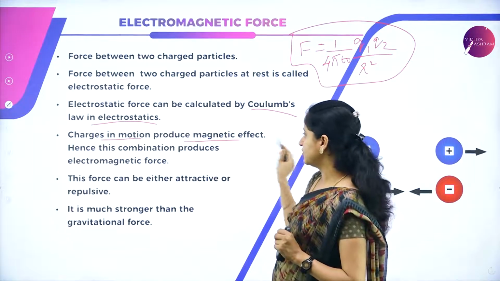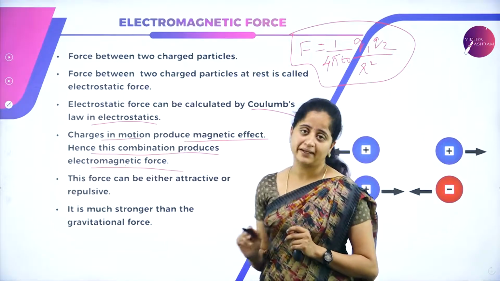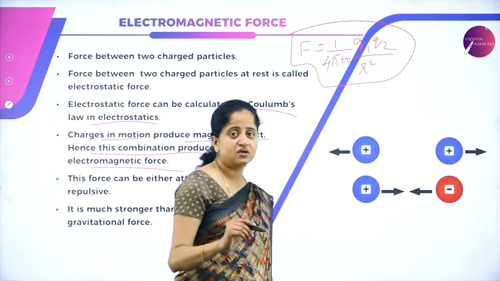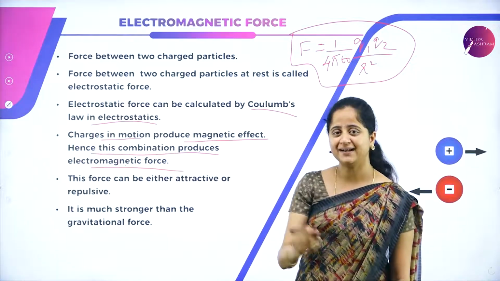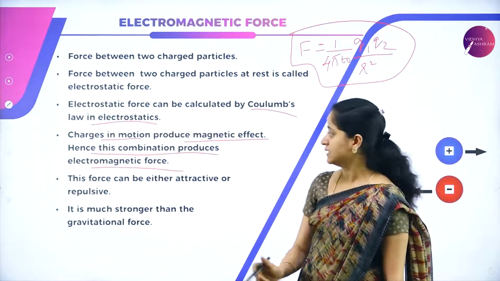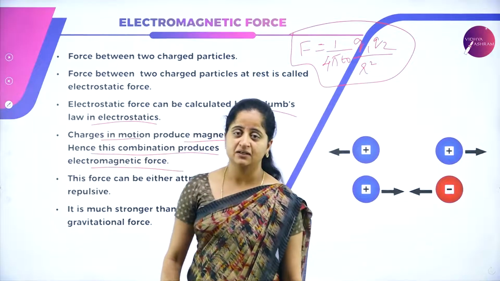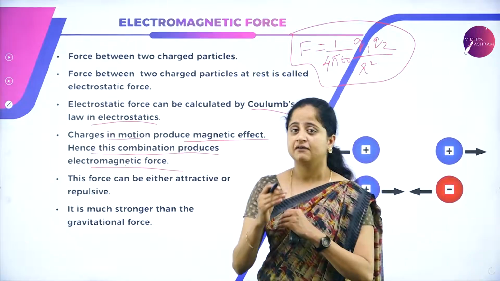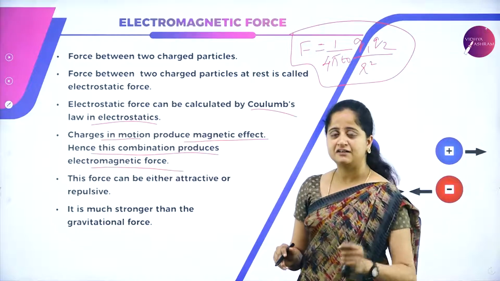So charges in motion produce magnetic effect, and hence this combination produces electromagnetic force. When charges are said to be in motion, which means there is a generation of electricity. When charges move, there will be a generation of energy, and that energy is called electricity. So electromagnetic in the sense when charges are in motion, they also induce the magnetic field. So motion of charges is nothing but electricity. When there is electricity, there will be an induction of magnetic field, and hence this combination produces electromagnetic force.